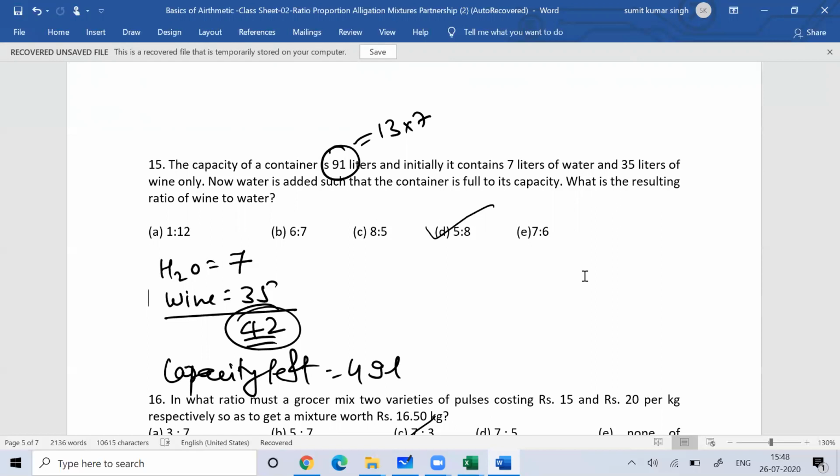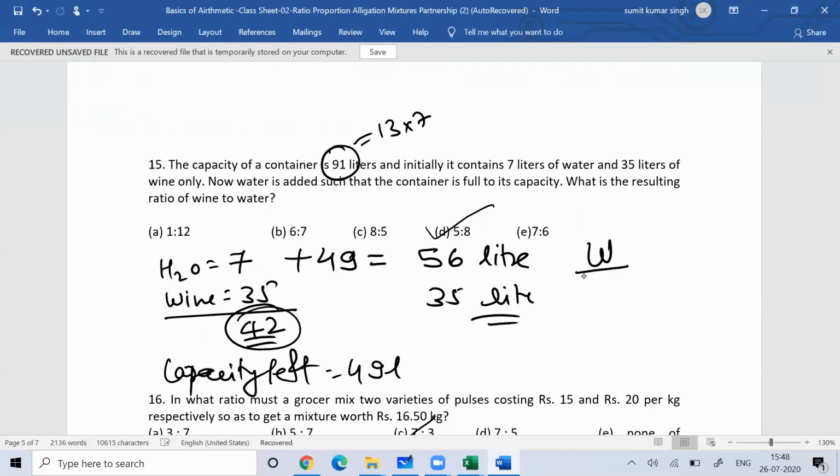Now water is added to make it full. So how much water will you add? You will add 49 liters of water. Now how much will the water become? 56 liters, and wine is still 35 liters. What is the ratio of wine to water? Wine is 35, water is 56. So the ratio of wine to water is 5:8.